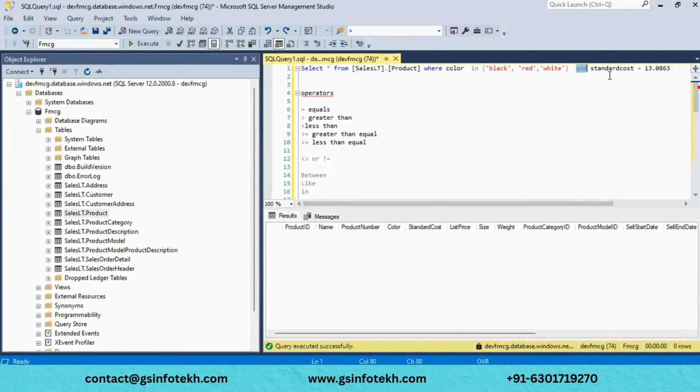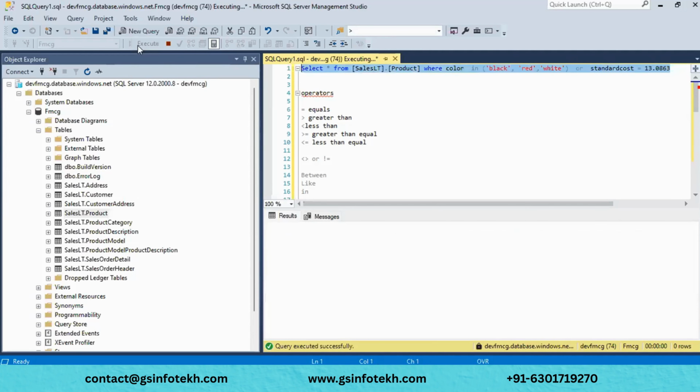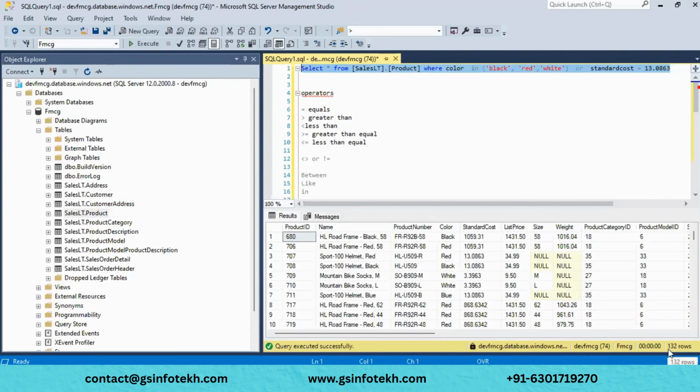What will this OR operator do? With this OR operator, if either of the conditions is satisfied, then the data will be displayed. If this condition is satisfied or this condition is satisfied, the data will be displayed. Let me run this. See, now we are getting around 132 records.